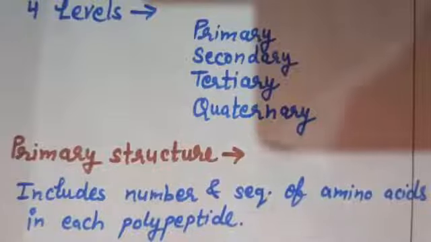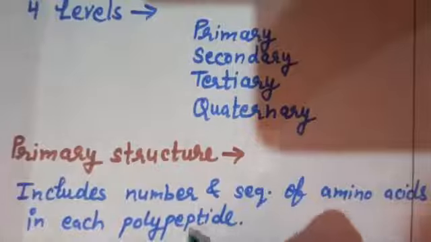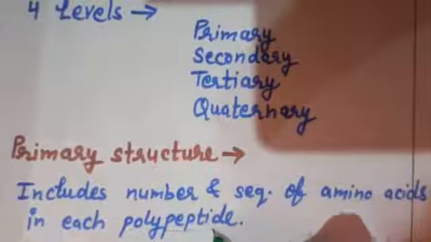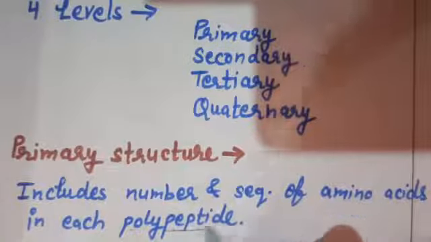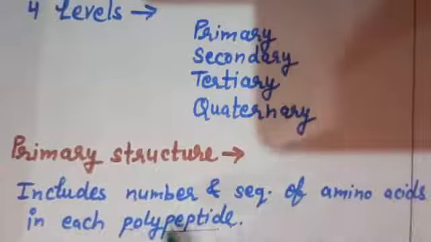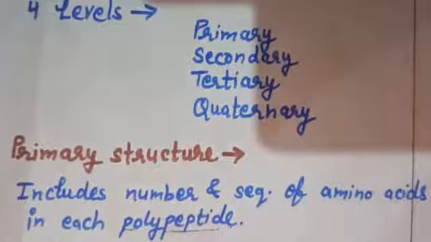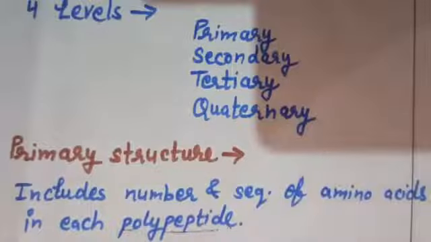Like we are saying that proteins are polypeptides. So these polypeptides, as we know, are made up of amino acids. That is a chain of amino acids, you can say. So for studying the primary structure of protein, we study the number and sequence of amino acids which are present in a polypeptide chain.